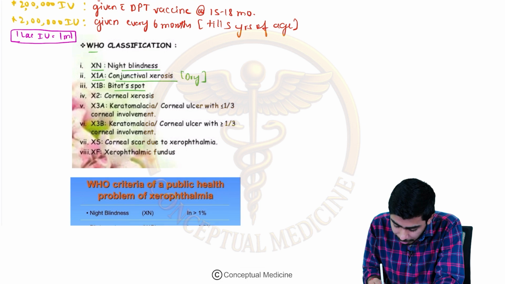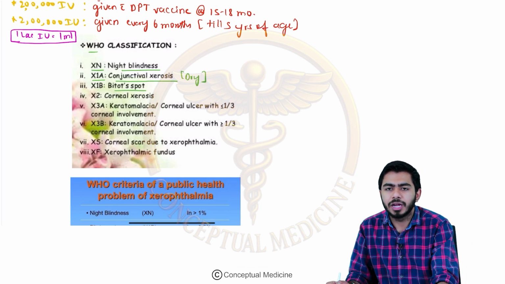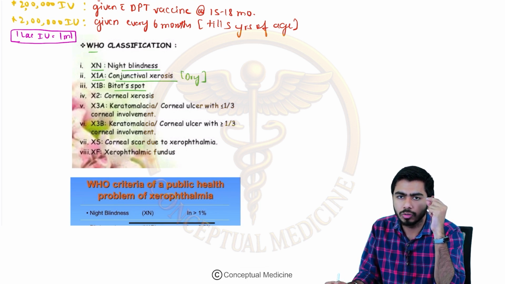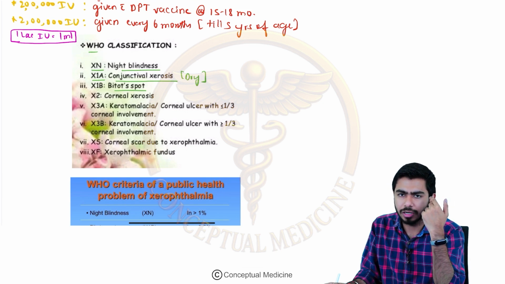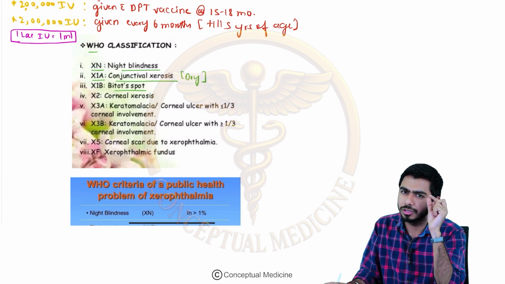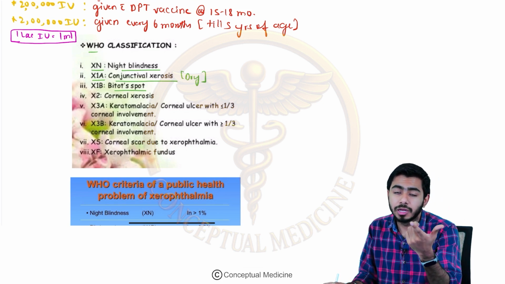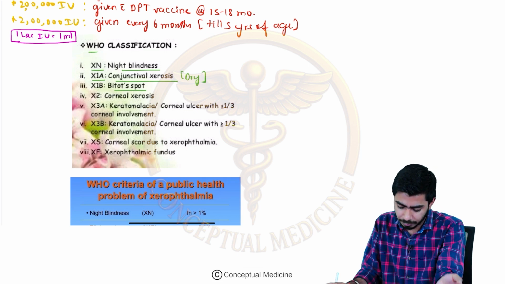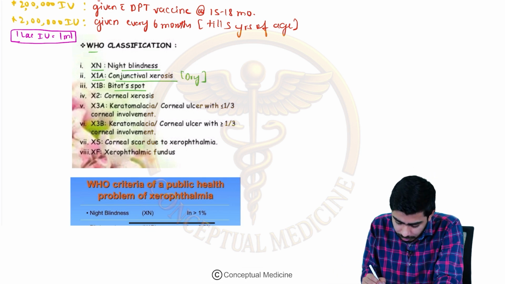X1B is talking about the Bitot spots. Bitot spot is actually seen in the eye. It is one of the spots over there, right? So in the next section I will be showing you the image as well. Basically the Bitot spot is a spot in the sclera region, seen in X1B, and that is reversible if you are giving vitamin A supplementation at the right time. This might be reversible in 4 to 6 weeks, or 2 to 3 weeks.